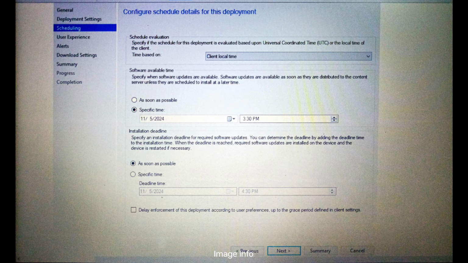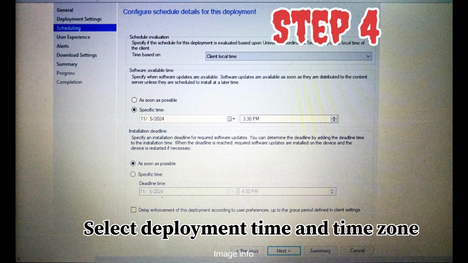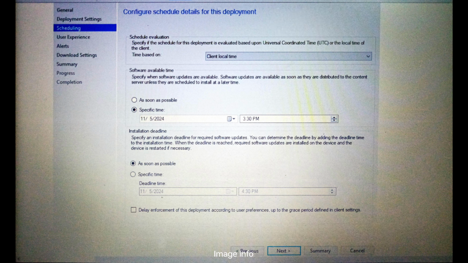Then in the next window, you have to select the time zone in which you want to deploy and the specific time for the deployment to be available on the collection. So you can select client local time from the drop down or the UTC, and you can provide the specific time or the date on which you want to deploy the software update.